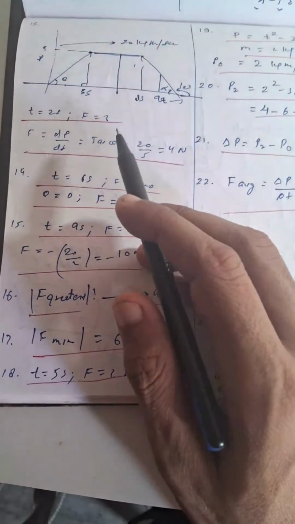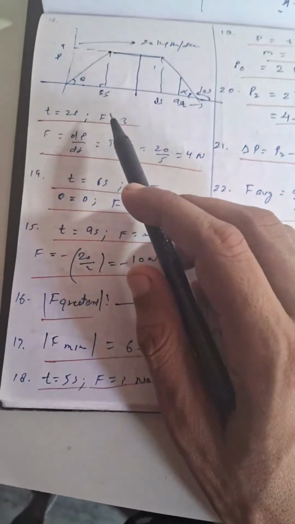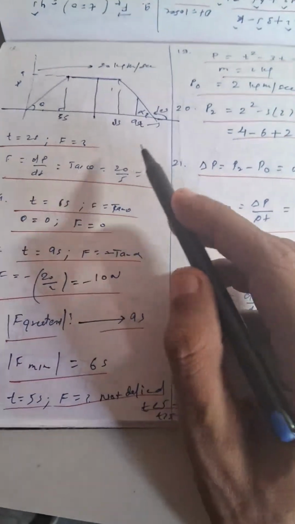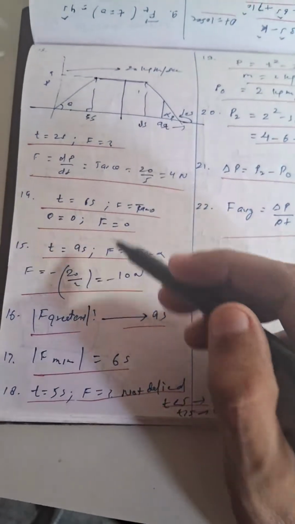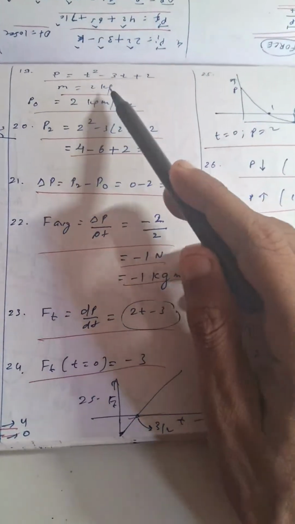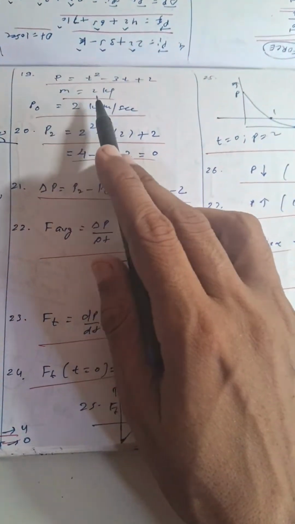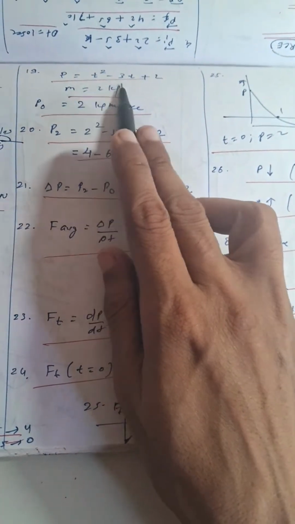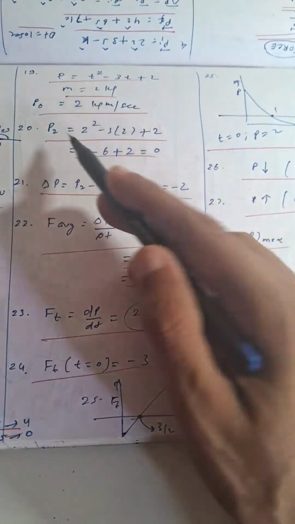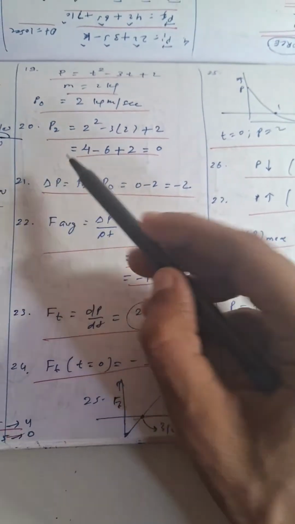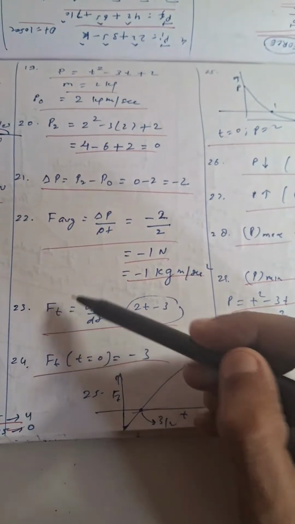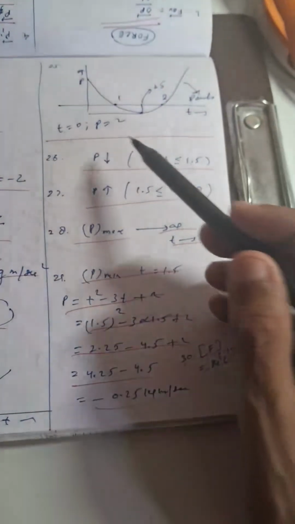Then we have another solved worksheet on momentum time graph, various questions related to calculations of force and acceleration, then minimum force, maximum force. Then is an algebraic question on momentum, where momentum is given as a function of time, and we need to find momentum at 2 second, change in momentum, average force, instantaneous force, force at t equal to 0.